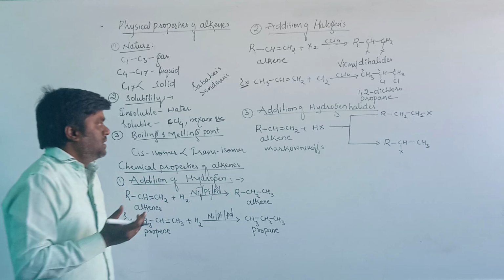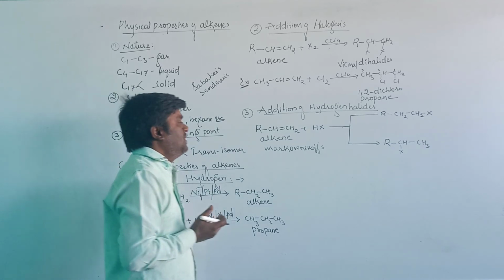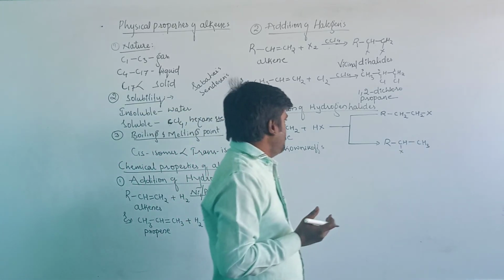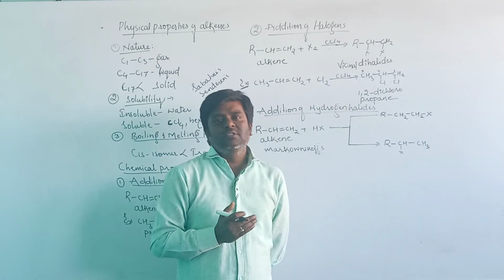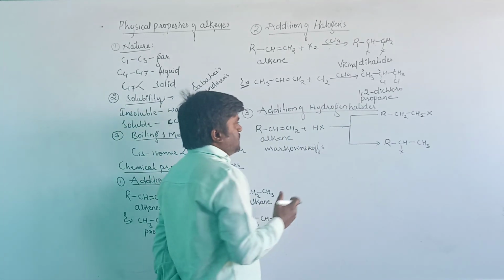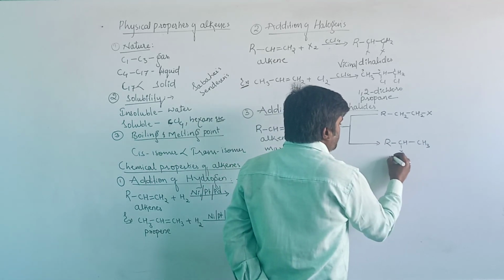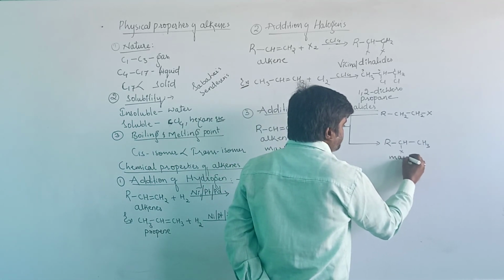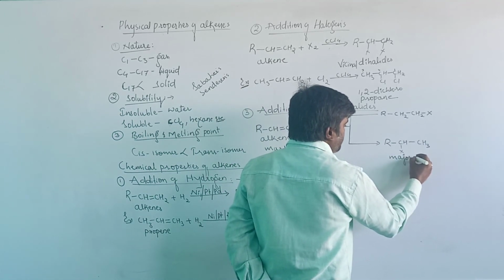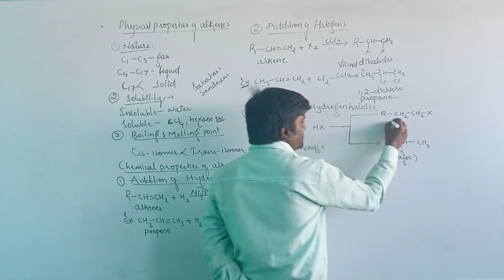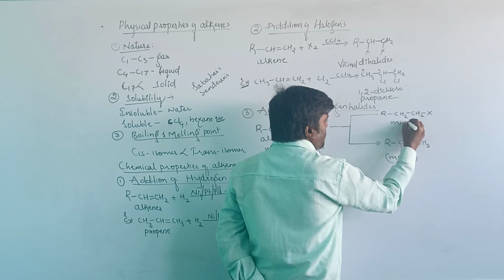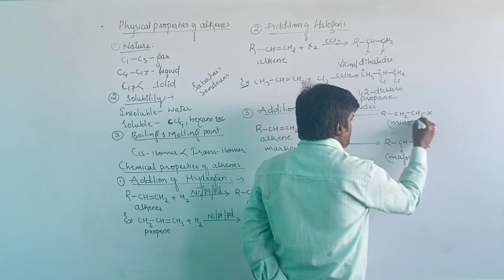That is the major product according to Markovnikov's rule, and the other is the minor product.